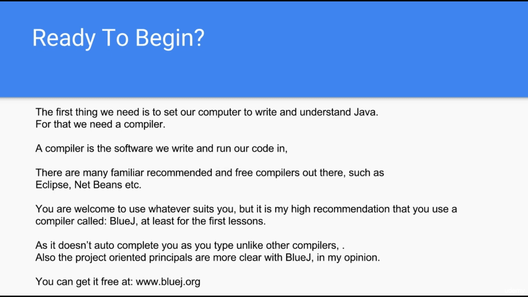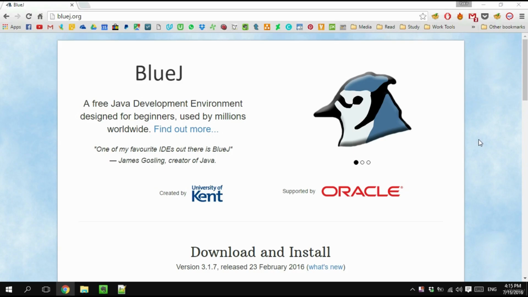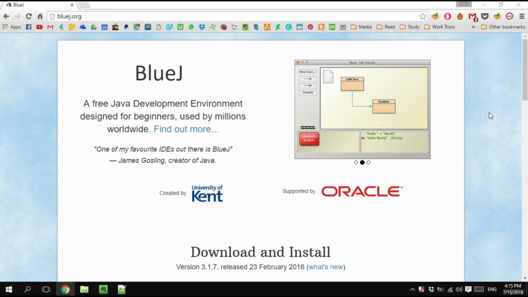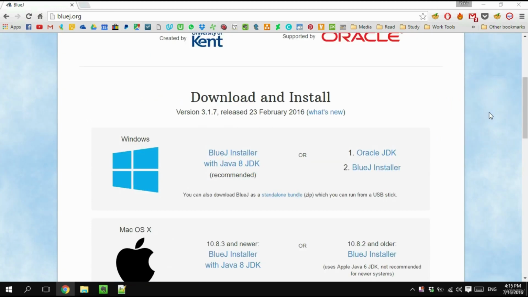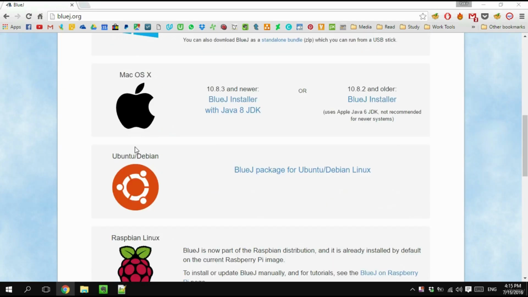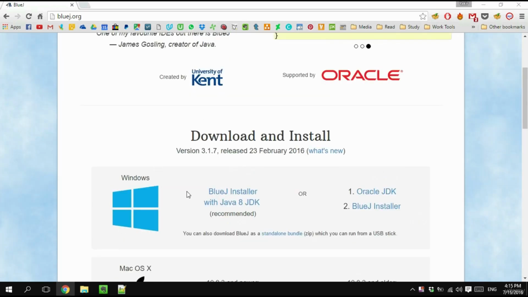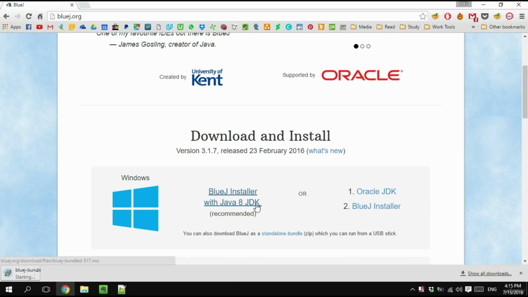So you can, if you want, download it for free at www.bluej.org. So let's see how to download and set it up. So here we are in the bluej.org website. It is available for all platforms, as you can see: Windows, Mac, Linux, and even the Raspberry Pi. So if you choose this option, you will download all you need, which is the compiler and the Java Development Kit, which is essential as well.